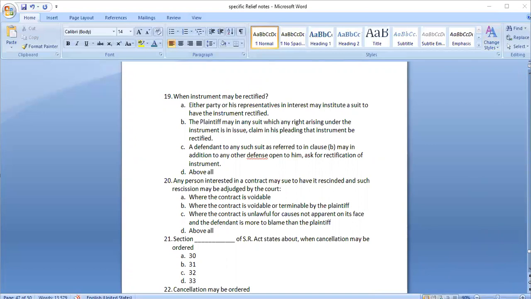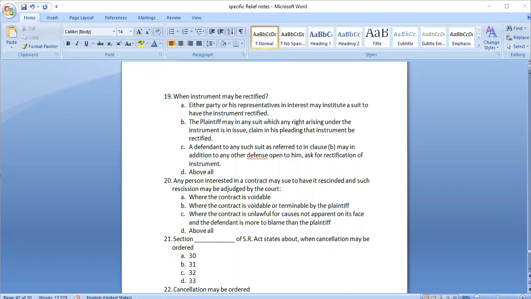Either A. When instrument may be ratified. Parties representative, the plaintiff may sue for legal right arising under the claim pleading. So in all the cases only the parties may ask for ratification.